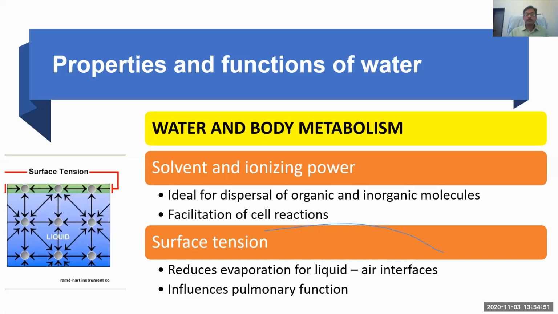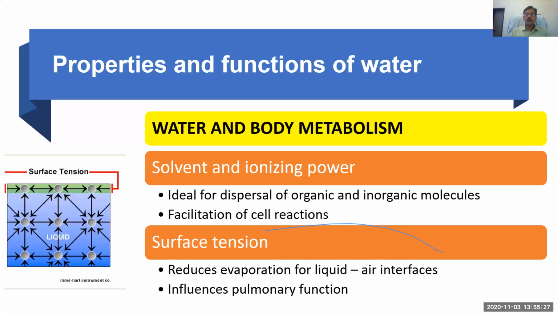Water and body metabolism. If you recall your knowledge, water has a very good solvent property. Most protoplasm is a mixture of colloid and crystalloid in water, and that's why it's an ideal thing for the dispersal of organic and inorganic molecules, and it facilitates cell reactions. The second most important property of water is its surface tension.